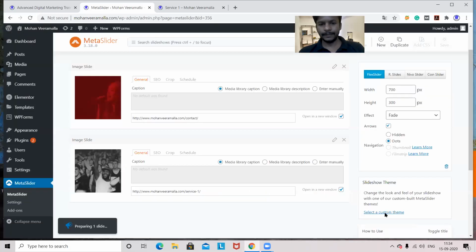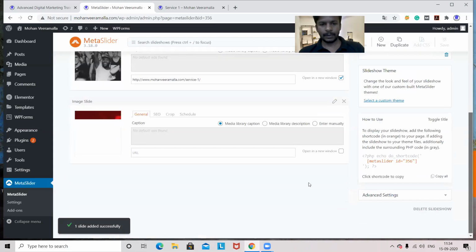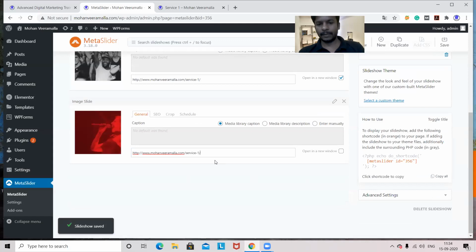Adding this slider, scroll down, the same URL I'm giving. I'll go to service 2. We have service 2, just given service 2, opening in a new window. Okay, save. So we created one slider. In this slider, we have 3 images to slide.